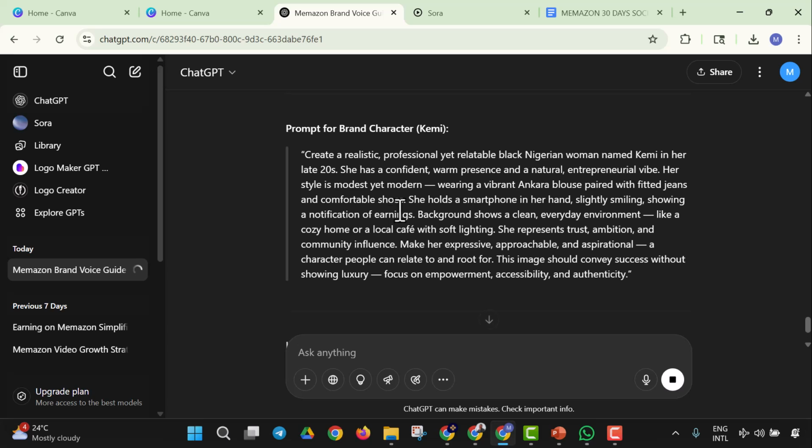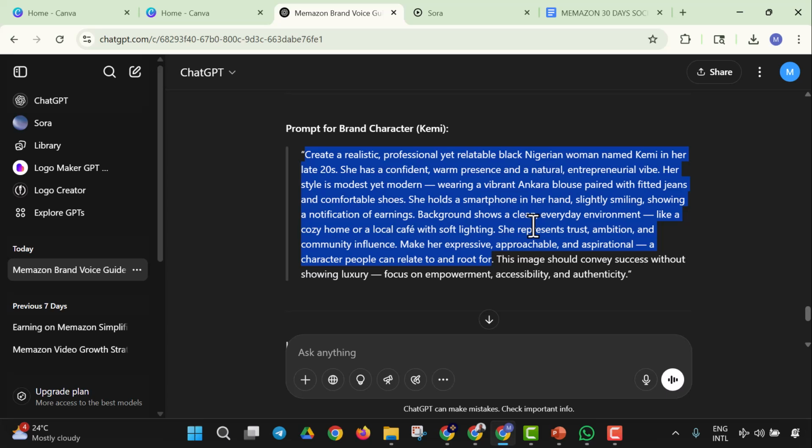So you see we have this and this is the prompt right away. Create a realistic, professional yet relatable black Nigerian woman named Kemi in her late 20s. She has a confident, warm presence and a natural entrepreneurial vibe. Her style is modest yet modern, wearing a vibrant Ankara blouse paired with fitted jeans and comfortable shoes. She holds a smartphone in her hand, slightly smiling, showing a notification of earnings.